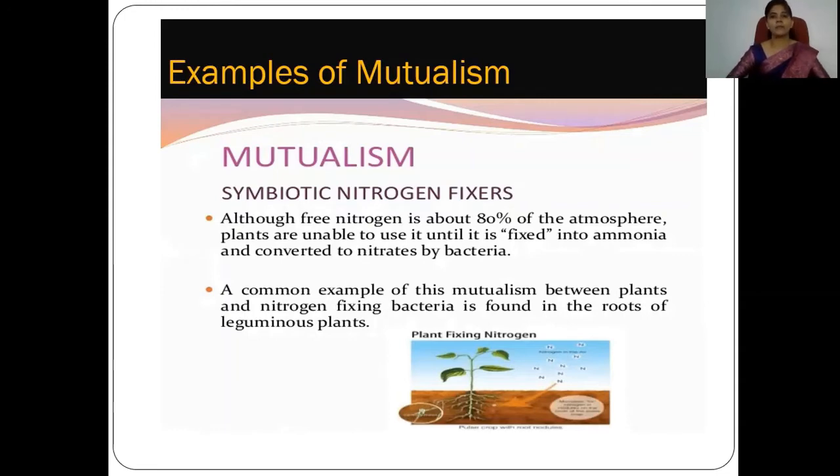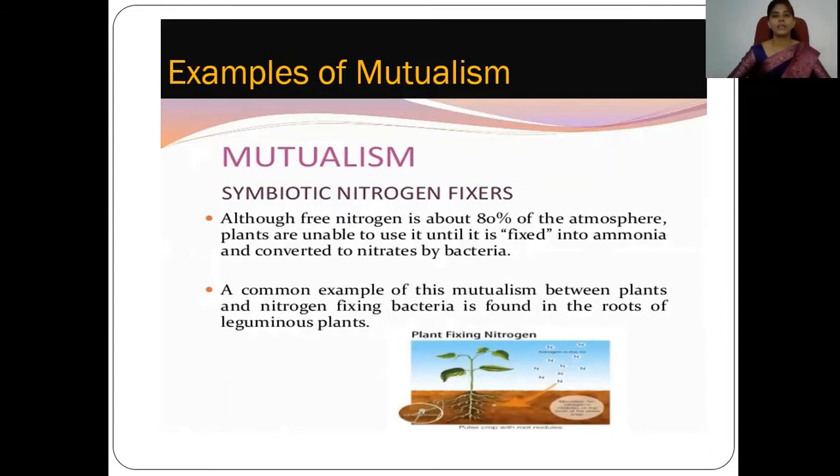Leguminous plants have nodules on their roots. In those nodules, the Rhizobium bacteria is found, and this bacteria helps the plant to convert atmospheric nitrogen into nitrates, which is the form that can be easily utilized by the plant.